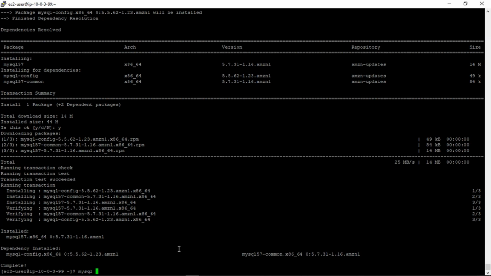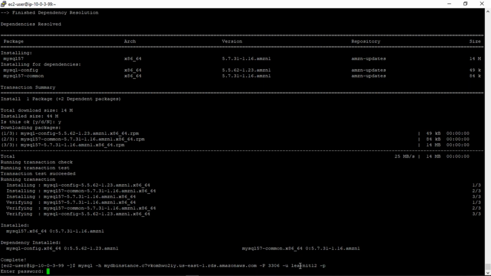So mysql, and with host, I'm mentioning the newly created DB instance host, and for port I'm using the default 3306, and for username I'm providing the username that I had provided, and for password let it ask it now.